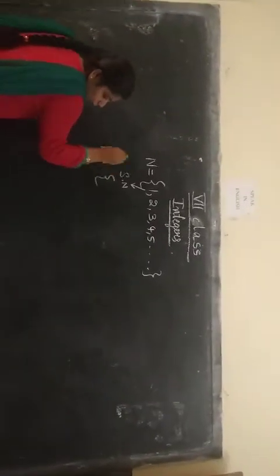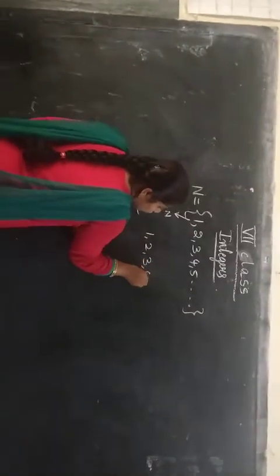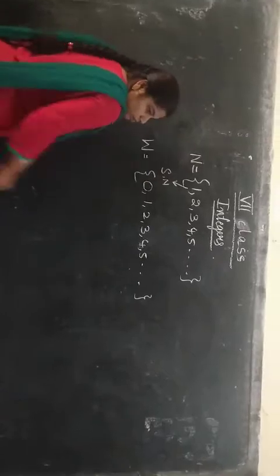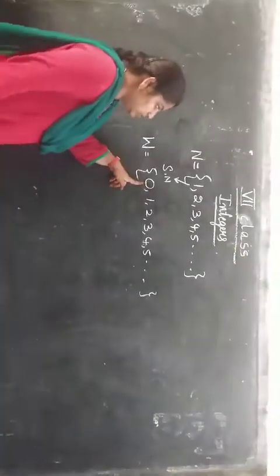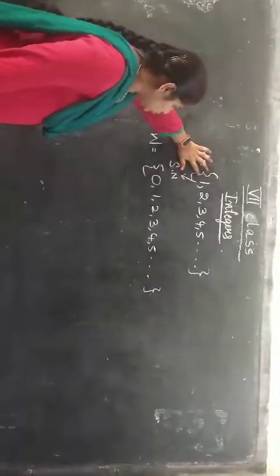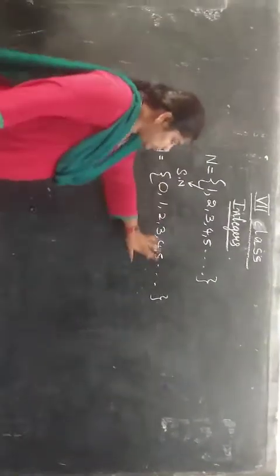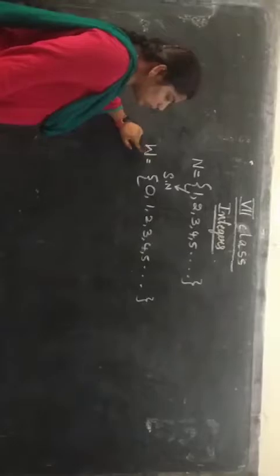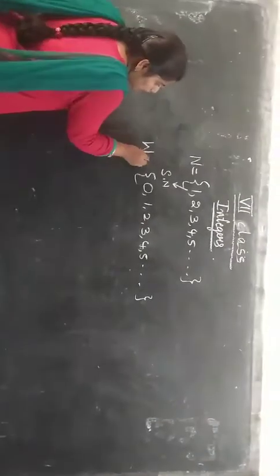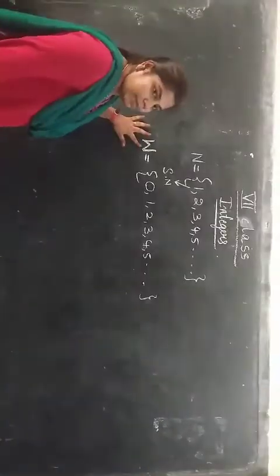Now coming to whole numbers. What are whole numbers? All counting numbers including 0 we will call whole numbers. In natural numbers we will not see 0, but in whole numbers we have one 0 number, and all natural numbers including 0 we will call whole numbers. We denote the whole numbers with capital W.